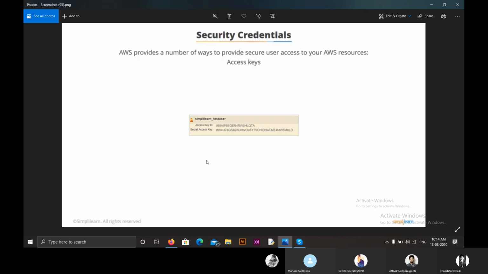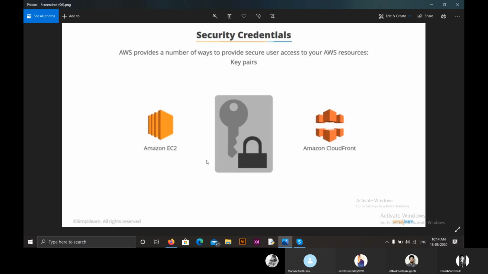Moving on to the fifth one, that is key pair. We use this key pair when we are accessing Amazon CloudFront. Generally, CloudFront is used when we need to track what users are using from our data. There are private keys and public keys which we use, and we can connect them to Amazon EC2 or Amazon CloudFront. So those are the 5 security credentials provided by IAM users or the Identity and Access Management service.